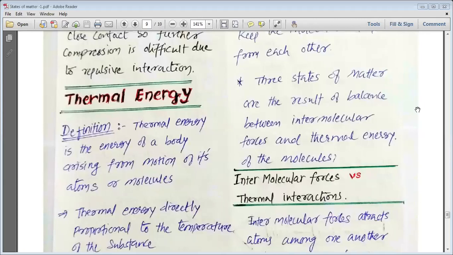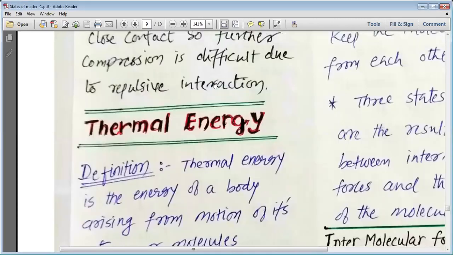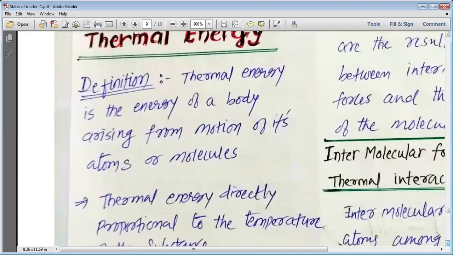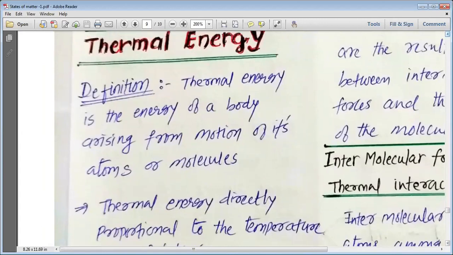As this distance decreases, these forces of repulsion, which are known as the repulsive forces, come into play, and that is why we cannot compress the particles much.